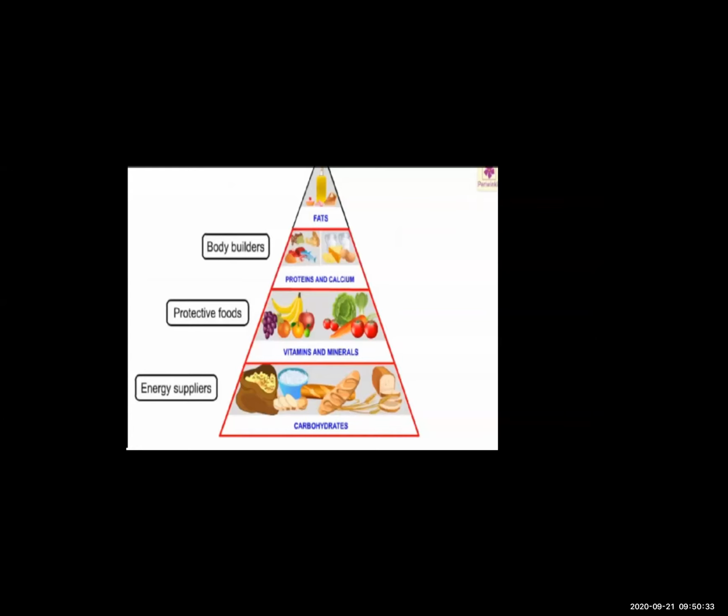The next is proteins and calcium. Proteins and calcium we get from milk products, from meat, fish. The proteins and calcium help us to build our body. So proteins and calcium are bodybuilder things. Next one is fats, oil, sweets. That fats, a little bit we have to eat.